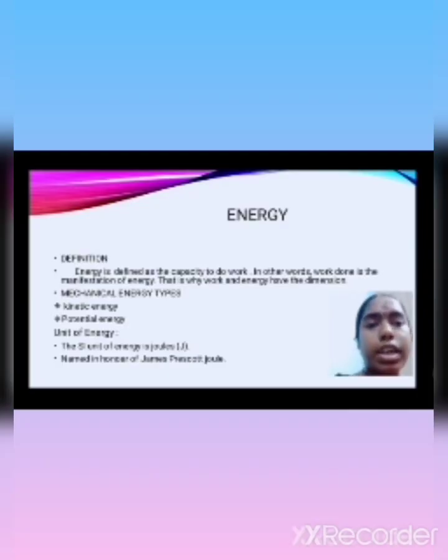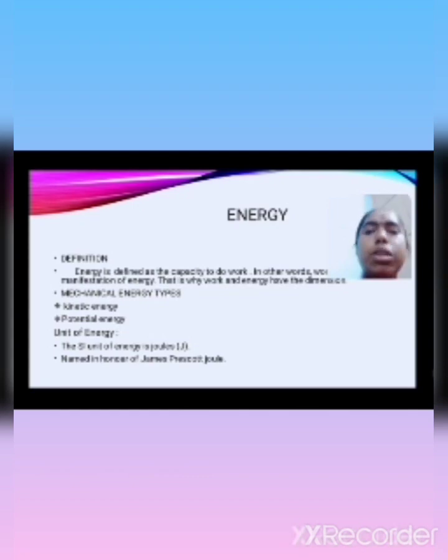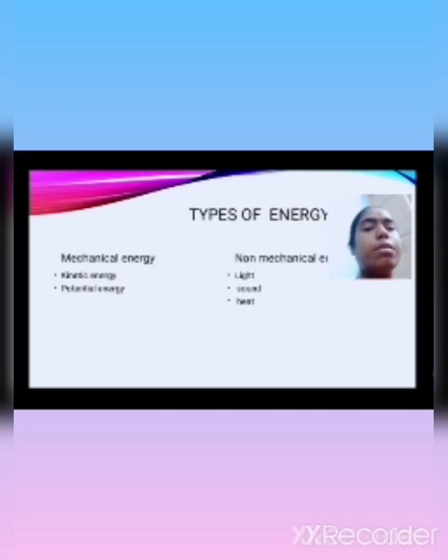There are two types of mechanical energy: kinetic energy and potential energy. The SI unit of energy is the joule, named in honor of James Prescott Joule.